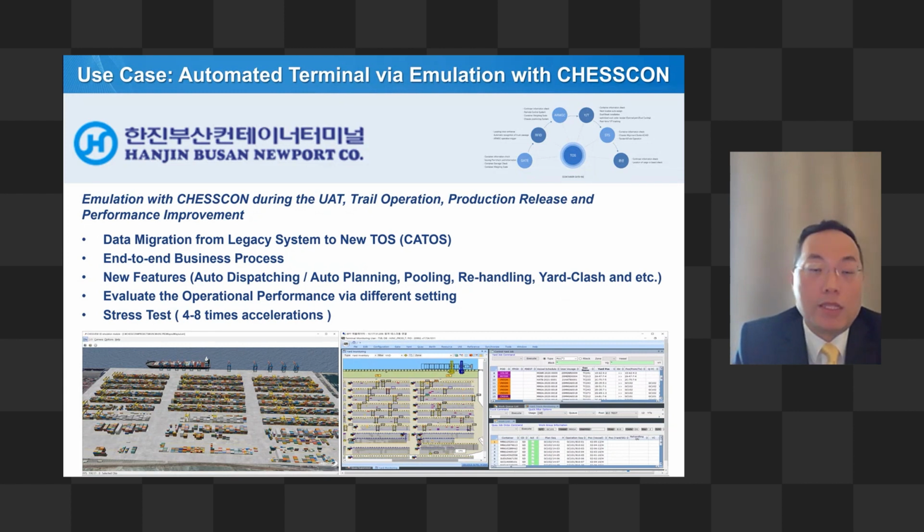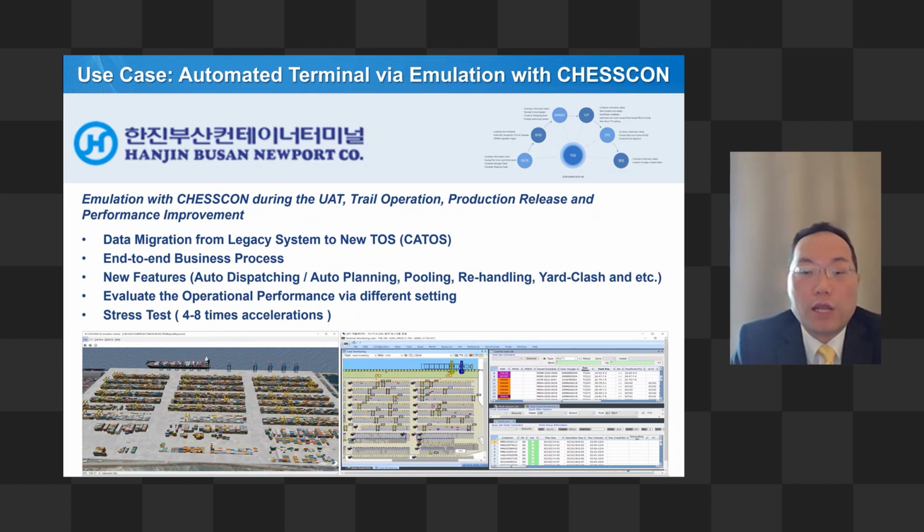Definitely during the implementation period, they used the CHESSCON simulation to do data migration testing from their old tools to the new tools. This is one thing normally everyone knows, and then how they use the animation on that. Another part is that we also understand the end-to-end business process flow, or some new strategy from the terminal's point of view. They want to apply a different layout, or maybe a different pooling strategy, and adopt it in the system. Those are things that can happen.